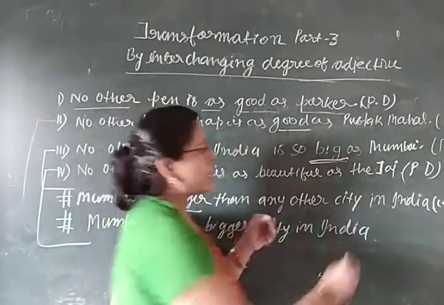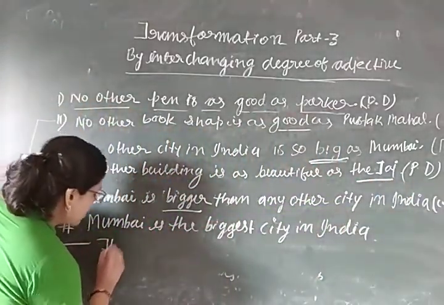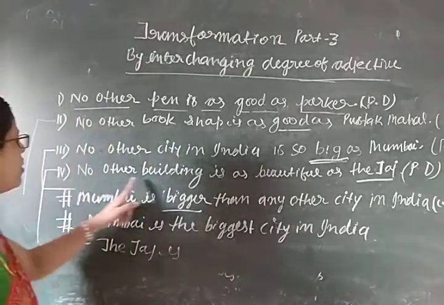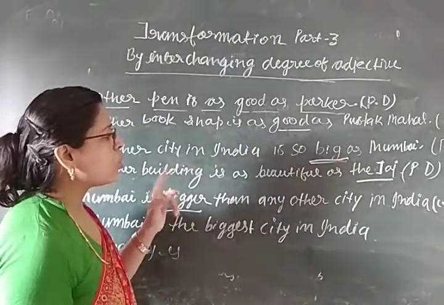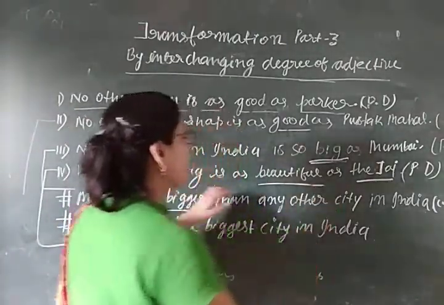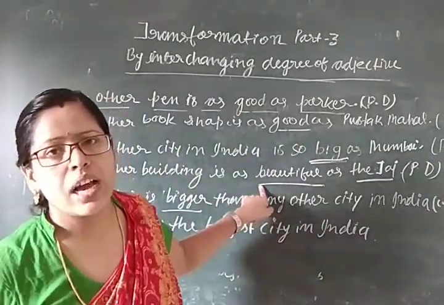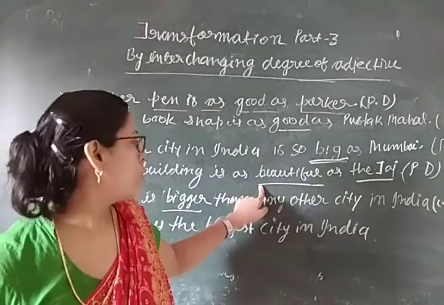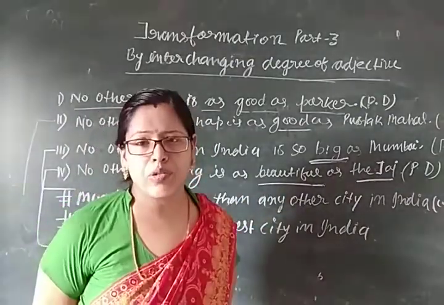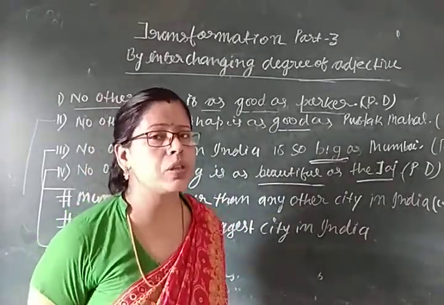At first we will write here, the Taj is. As I told you, we need to find out the adjective. So what is the adjective here? Beautiful. Beautiful is positive degree. What is the comparative degree of beautiful? The comparative degree of beautiful is more beautiful. And what is the superlative degree? Most beautiful.